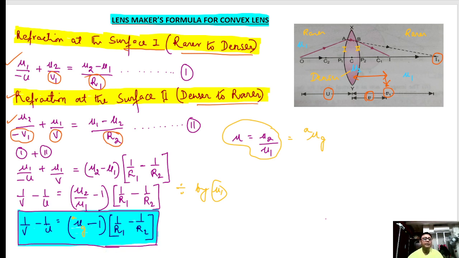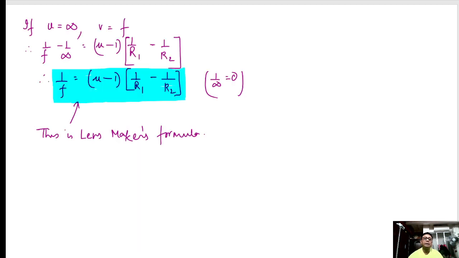Now if U is infinity, if the object is kept at infinity, we all know that the image is formed at the focus. Please keep note of this. If the object is kept at infinity, the image is formed at the focus.